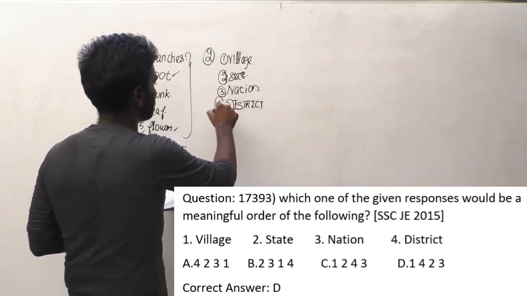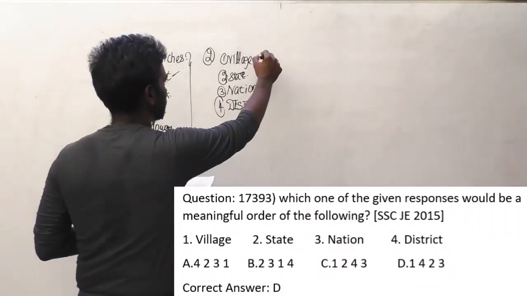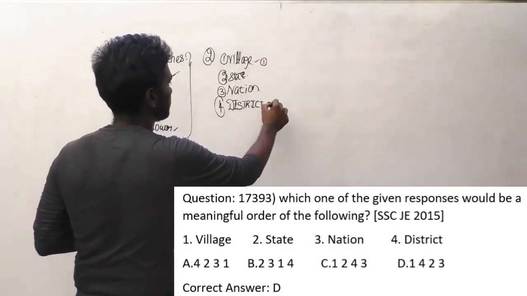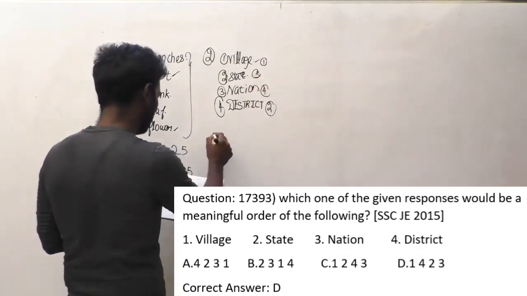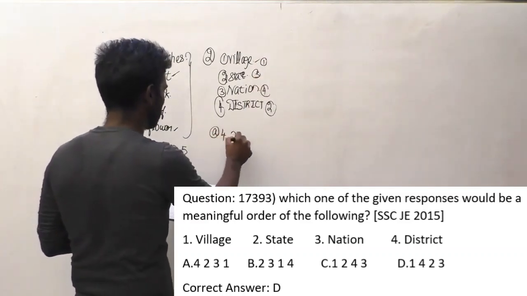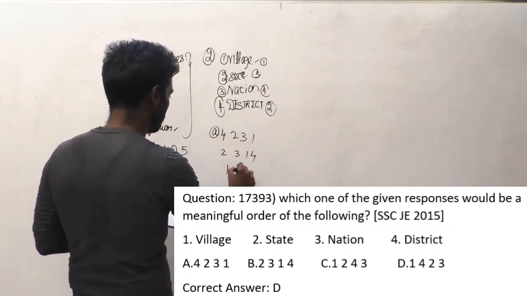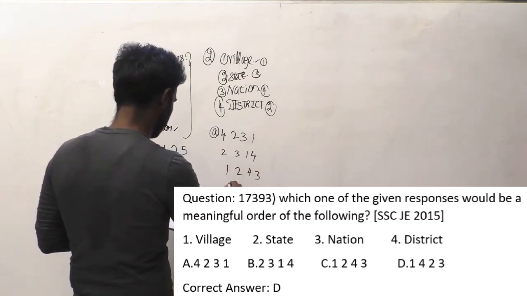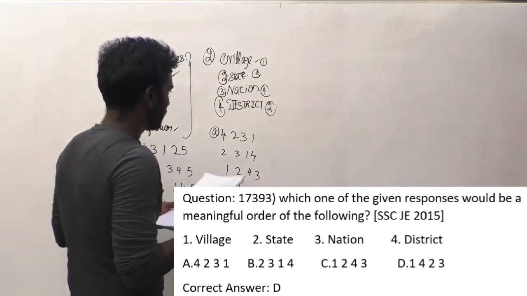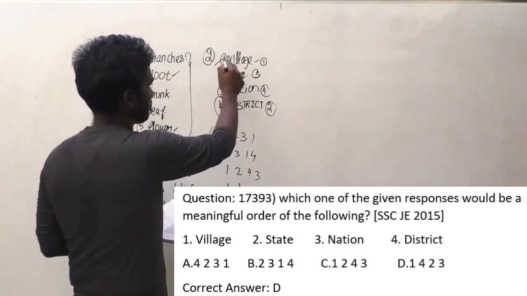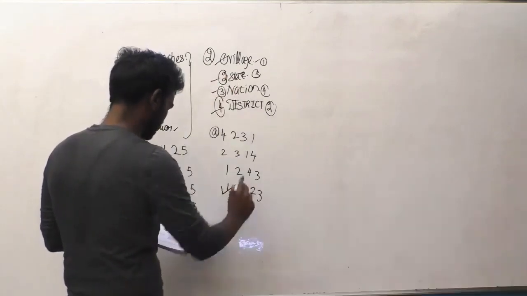Initially, what will be the smallest thing in this? We have to guess. The village will be the first thing which will come, and the second thing will be district. The third thing will be state, and fourth thing will be nation. This is the order. Let us see the options. Option A 4, 2, 3, 1. Option B 2, 3, 1, 4. Option C 1, 2, 4, 3. Option D 1, 4, 2, 3. As I said, village comes first, district comes second. 1, 4, 2 and 3. And the option is option D.